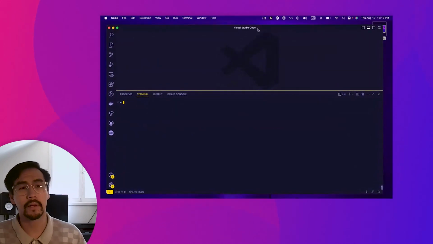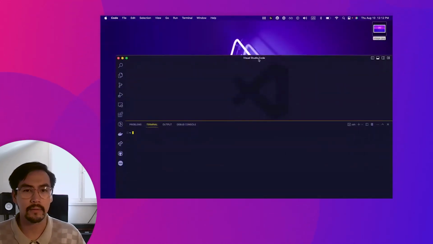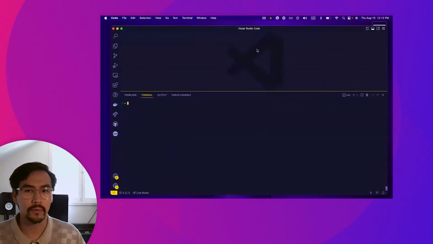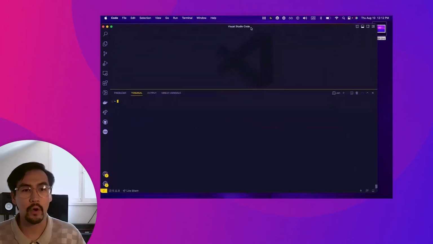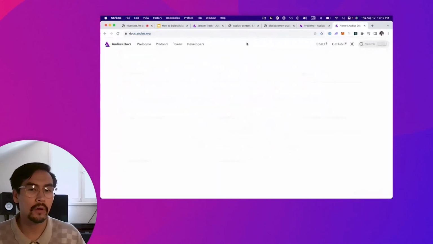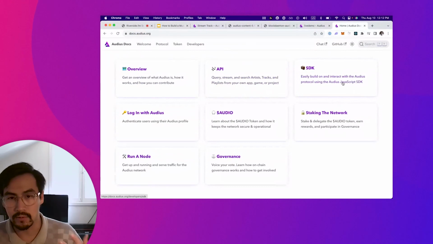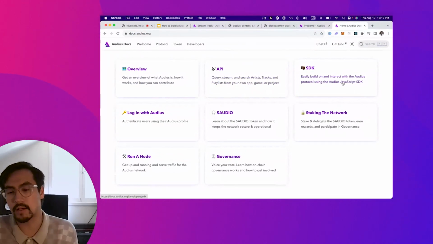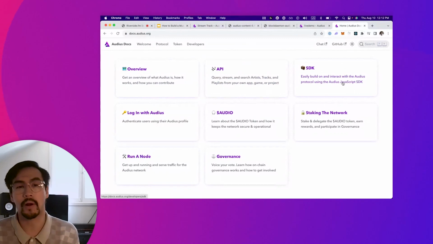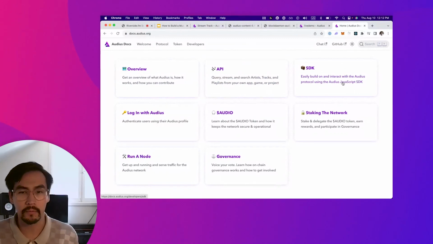All right, so here now I'm sharing my entire screen. You can see over here on this window, I have a Visual Studio Code IDE opened. I'm going to go over to docs.audius.org, which contains all of our docs around how to use the Audius SDK. And we're going to use this as an opportunity to, as I mentioned before, get a track from Audius and then upload a track of ourselves and see it reflected on our profile.